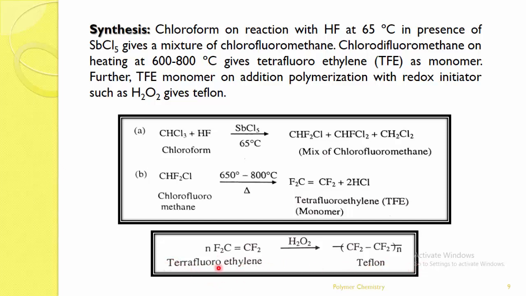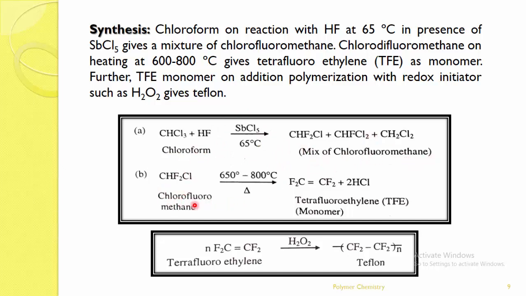Here we can see how tetrafluoroethylene can be synthesized, which is very important. Initially, chloroform is reacted with HF at 65 degrees Celsius in the presence of antimony pentachloride, SbCl5, which gives a mixture of chlorofluoromethanes.